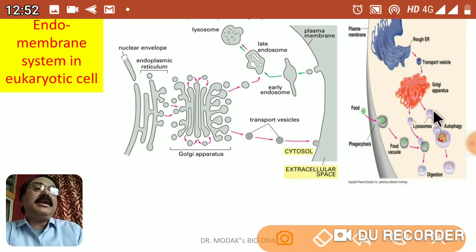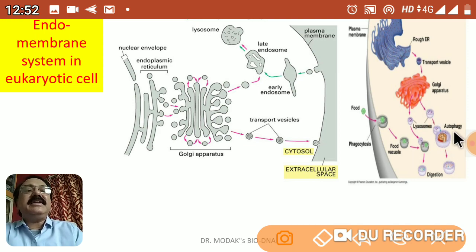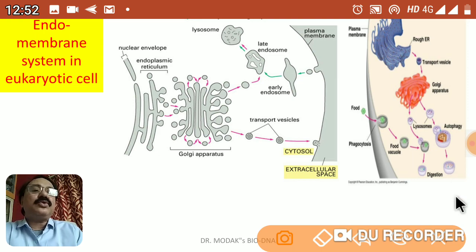Now, one more important aspect that we call autophagy. Lysosomes also perform the function of autophagy. What does autophagy mean? If some cell organelle like an old mitochondrion gets dead, old, worn out, this worn out cell organelle is engulfed by a lysosome. The lysosomal content, that we call enzymes, are secreted inside. It digests that mitochondrion and digested material is absorbed once again in the cell cytoplasm, and undigested material is thrown out. That we call autophagy.